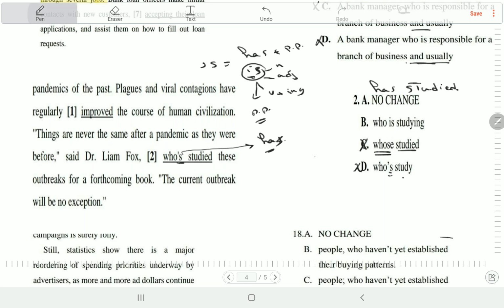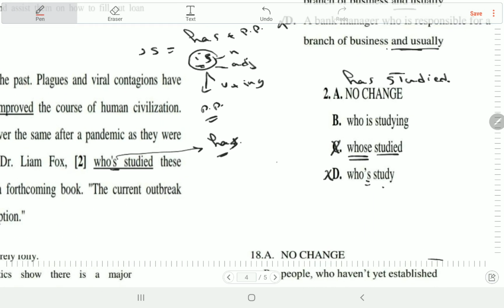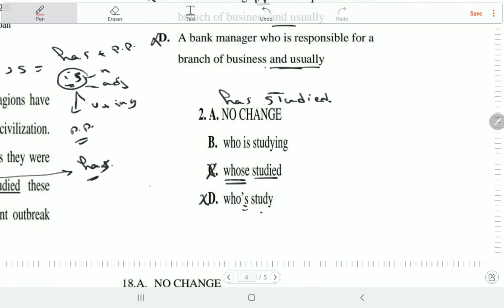What's the difference between them? Has studied, now we've entered into tense, this is tense. Is studying, say with me, this is present simple. This is something which is happening right now. He is studying right now. Has studied, this is present perfect.